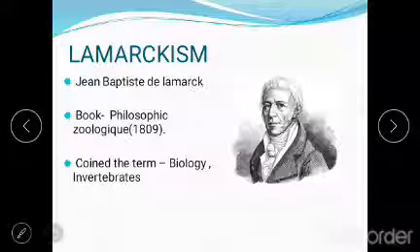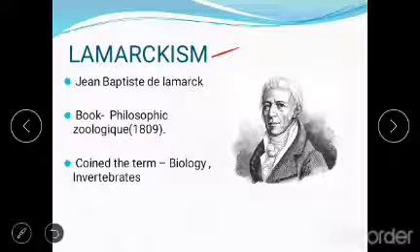He wrote a book called Philosophie Zoologique in the year 1809. In his book he explained his theory, which is called Lamarckism, and this theory explains how new species are formed from pre-existing ones.